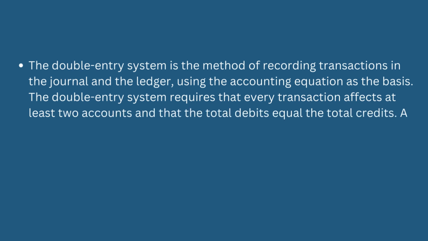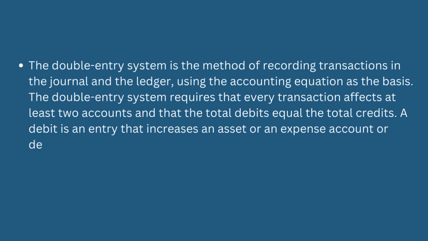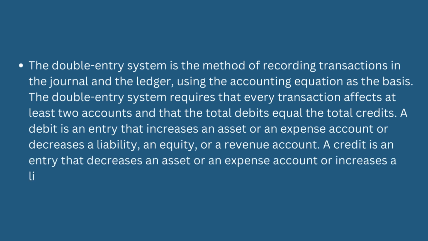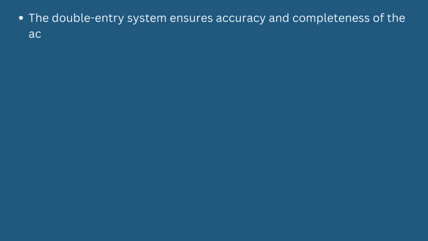A debit is an entry that increases an asset or an expense account or decreases a liability, an equity, or a revenue account. A credit is an entry that decreases an asset or an expense account or increases a liability, an equity, or a revenue account.